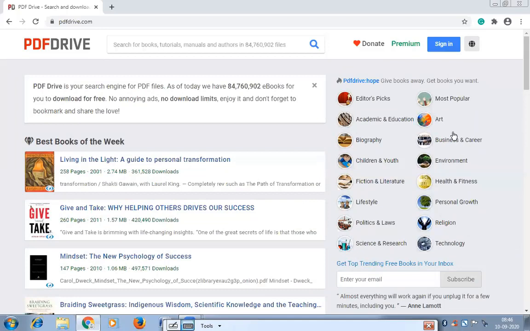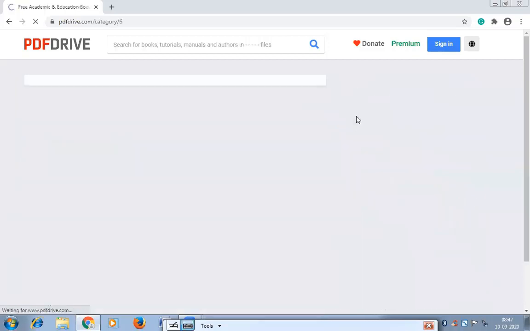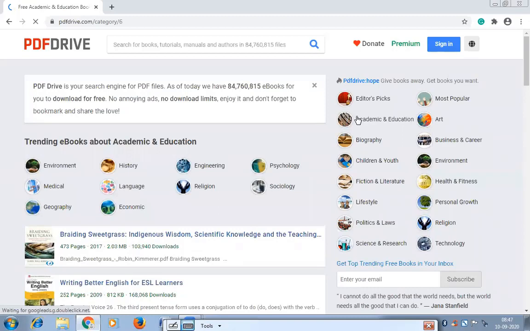On the right hand side also you can see the different categories of books: academic and education, biographies, children and youth, fiction and literature, science and research, religion, personal growth. All books are divided into these subject areas. So you can click on academic and education. Let's see which books it will retrieve. So here you can select the subject, which subject book you want to find in this directory, or sorry, in the drive.